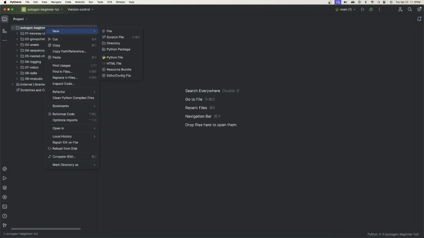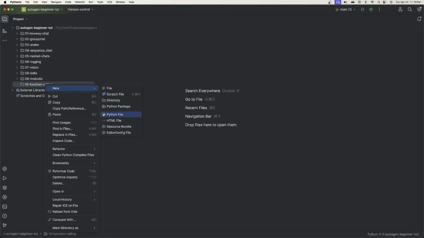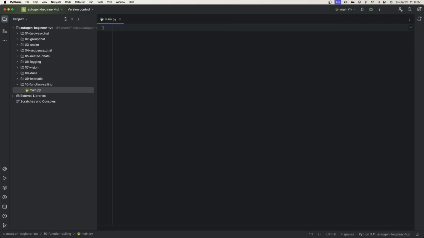Okay, well, we have a project. Let's create a new directory as usual, 10-functions, how about function calling? We'll create a main Python file. And then instead of creating another config list JSON, I'm just going to copy one from above and paste it here. Okay, so let's actually code this one together because this is going to be a little bit different than what we've done.